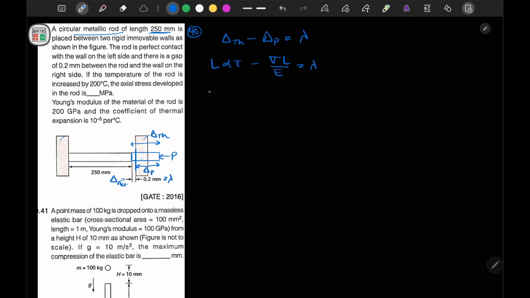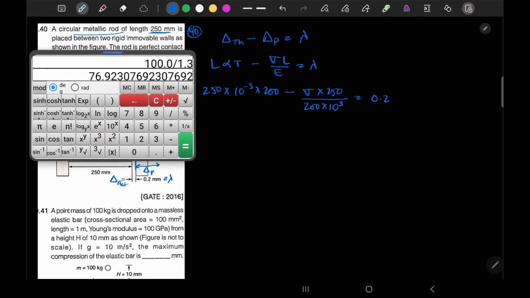Now if you substitute the values here, so 250 is the length, into alpha is given as 10 to the minus 5, and temperature rises 200 degrees Celsius, minus sigma we have to calculate, into L is given as 250, divided by E value is given as 200 gigapascal, so I can convert it into megapascal, so 200 into 10 to the power 3. Now this will be equal to 0.2 mm, that is our allowable increment.